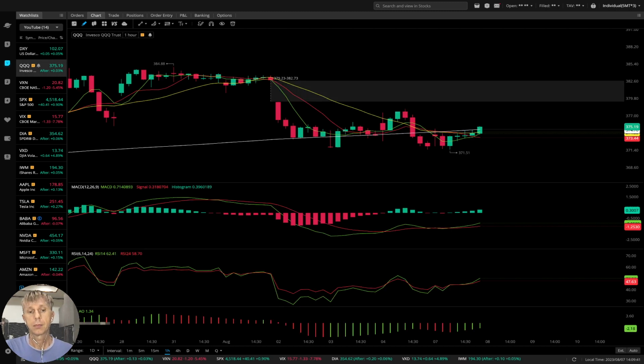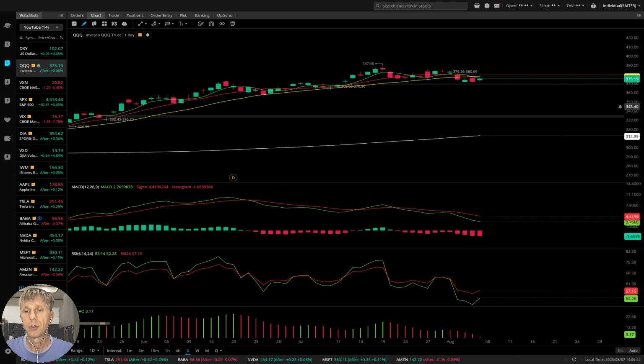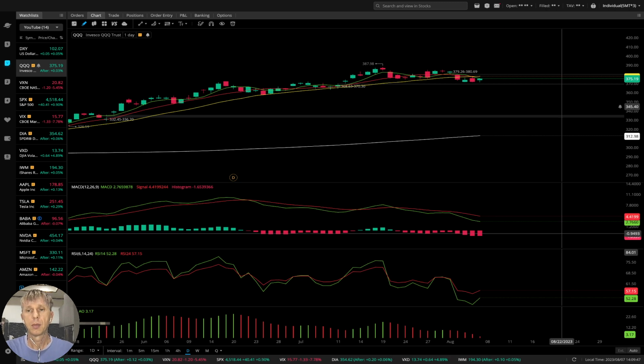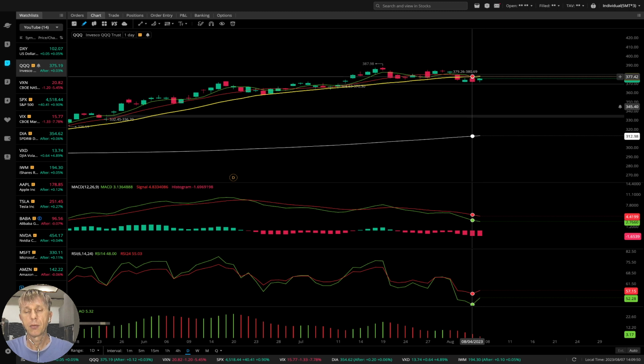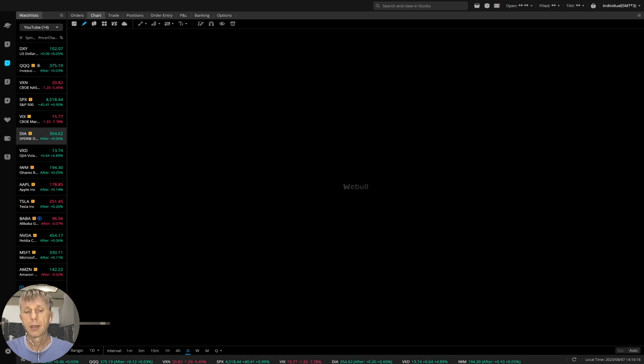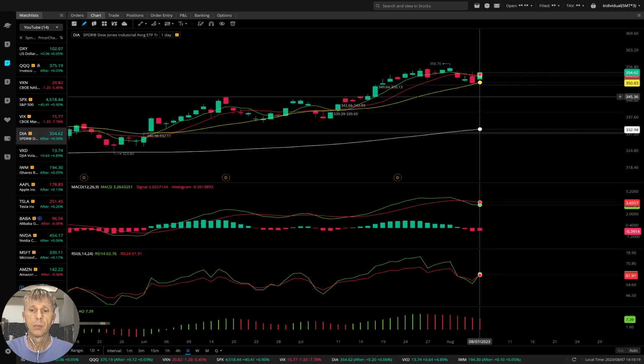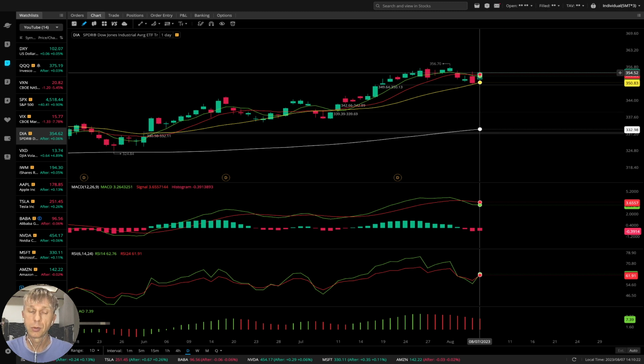So far, all indexes still in bearish territory on daily time frame. Bars still below 20, still bearish trend on daily time frame. On short time frame, on 1 hour, they did kind of a positive bullish reversal signal, but on 1 hour time frame it is expected because market never goes down in a straight line. It has some bounce, right? That's why it was kind of oversold and we had a bounce. And let me repeat again, QQQ, S&P, IWM very negative. Dow is kind of bearish, but it moved to positive territory just today.